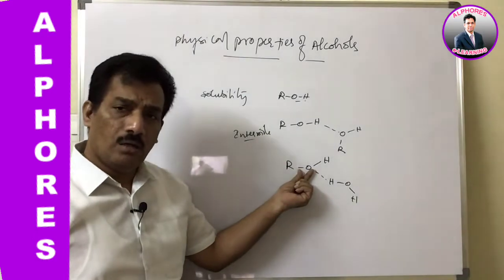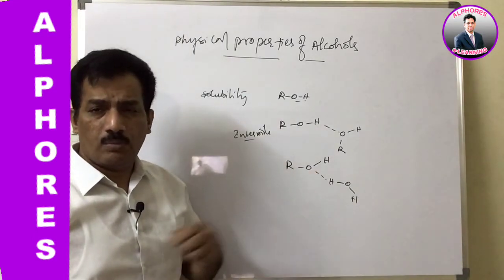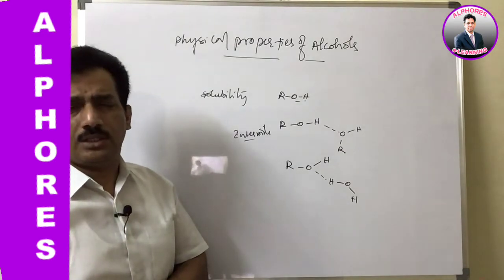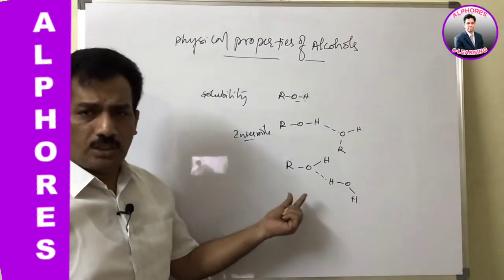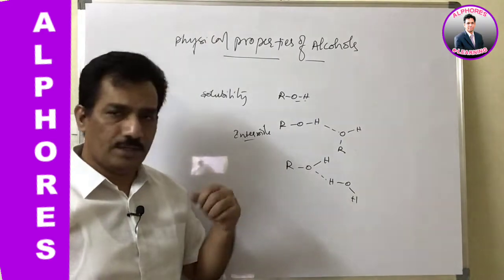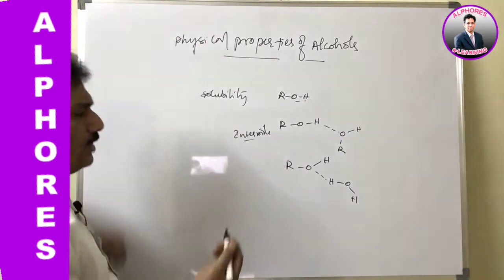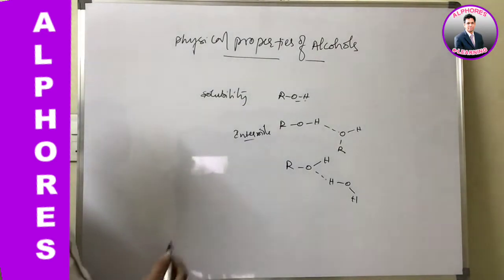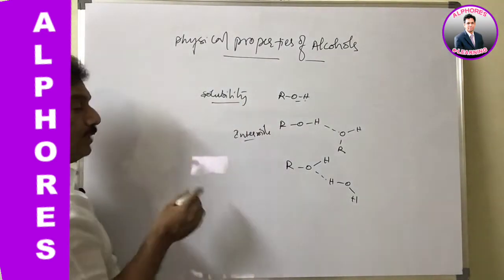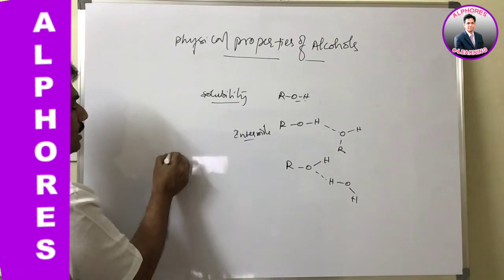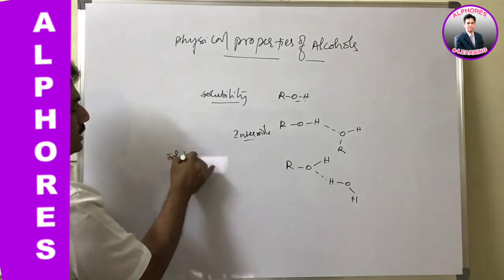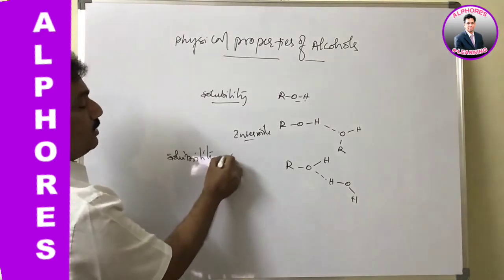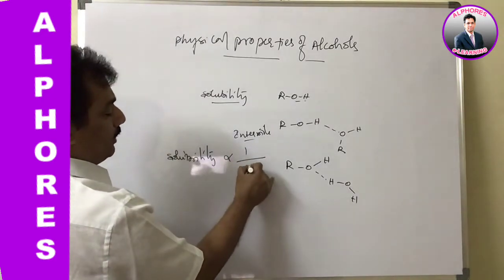Not only alcohols, carboxylic acids are also able to dissolve much more in water. The reason is their capability to form intermolecular hydrogen bonding with the solvent. Clear? And even phenols are also able to form hydrogen bonding. That's why this solubility. But you remember, solubility decreases with increase in the number of carbons, that is, solubility is inversely related to molecular weight.